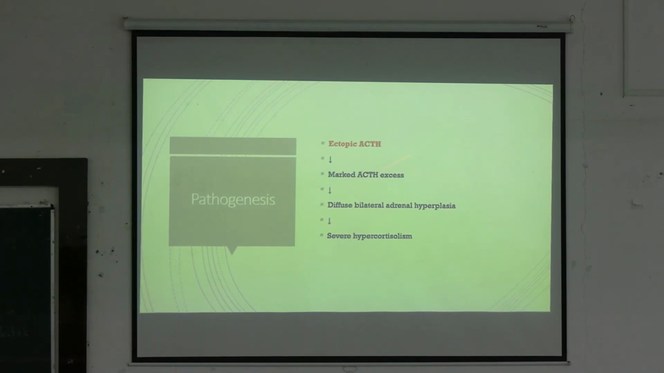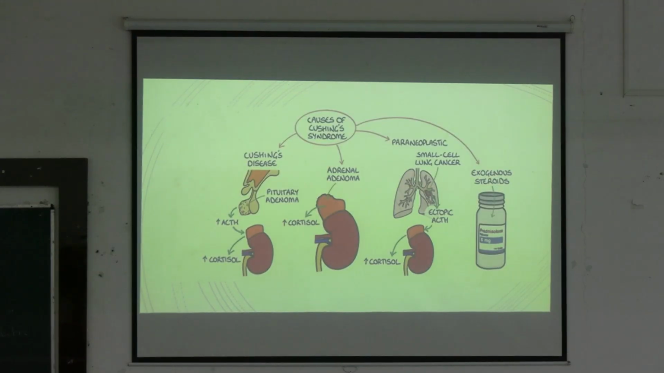In case of ectopic ACTH, that is from paraneoplastic syndromes like small cell carcinoma of the lung, there will be marked ACTH excess. That ACTH excess will lead to bilateral adrenal hyperplasia. Whenever there is ACTH excess, it will lead to adrenal hyperplasia and ultimately severe hypercortisolism. So this is a summary of what we already learned.